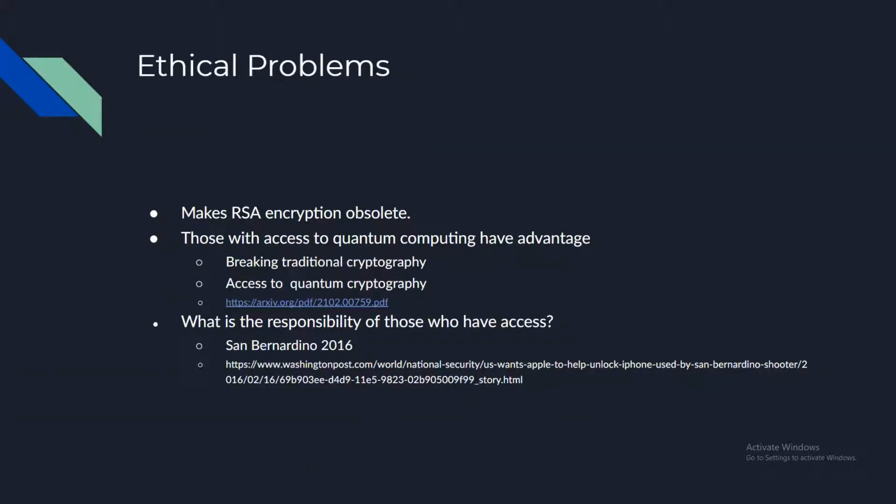If you have access to RSA encrypted data, when do you use that ability and when do you not use that ability? Take, for example, the San Bernardino shooting of 2016. Apple had the ability to assist the FBI unlocking a shooter's phone, but they said no because they were worried that software would be widespread in the world after they wrote it. By unlocking the shooter's phone, they might have also prevented other acts of terrorism or given valuable information to the FBI.